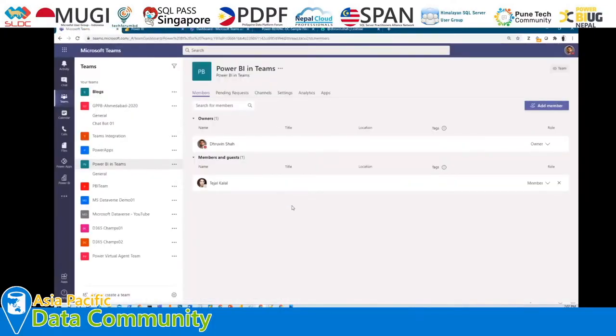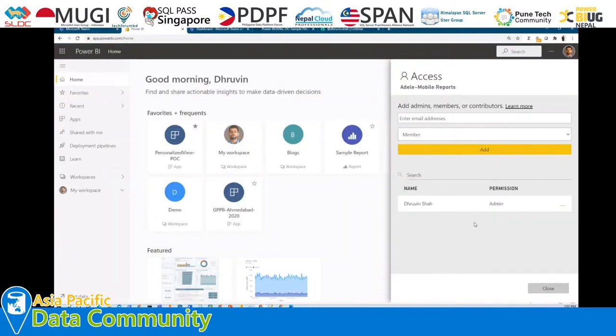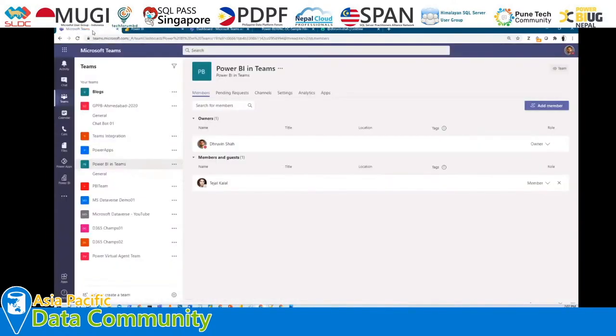So the main condition here is that if you have shared the report in Teams, you also need to add that user to the workspace access. Otherwise that user will not be able to see this report here.